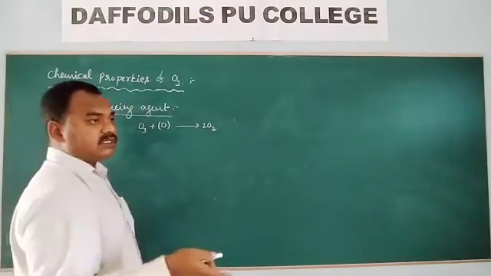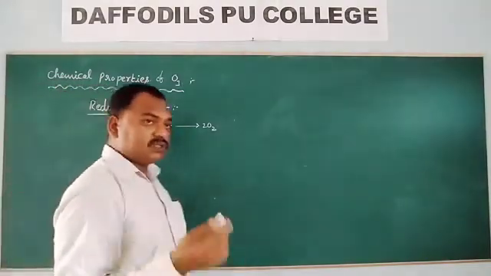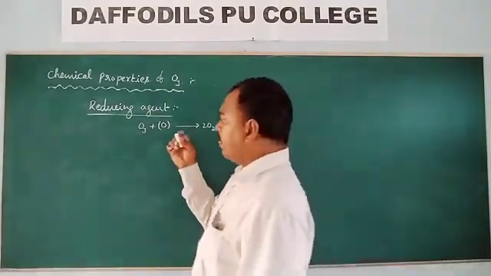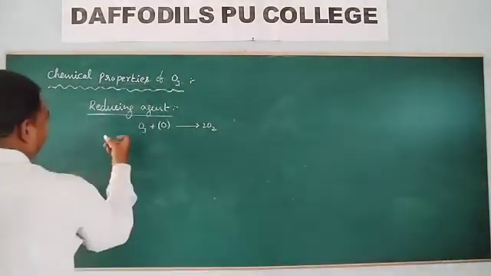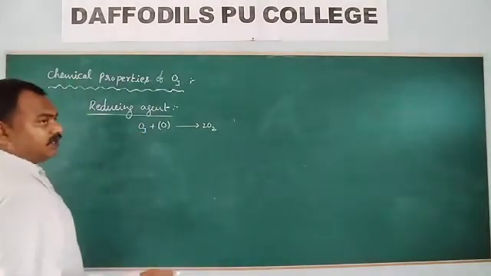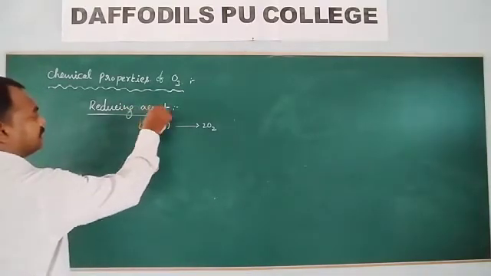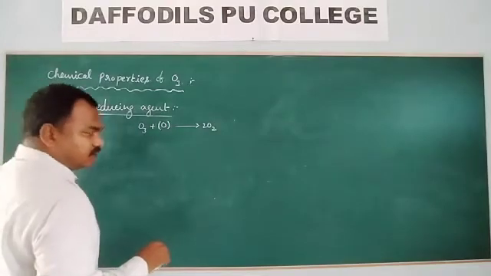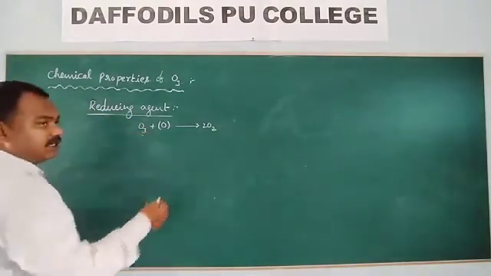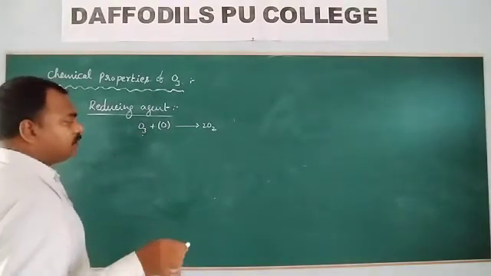The thing which loses the oxygen is undergoing reduction. So this ozone is undergoing oxidation. The other thing is undergoing reduction. The thing which does this reduction process is known as the reducing agent. So ozone is doing the reduction process. So ozone is behaving as a reducing agent.